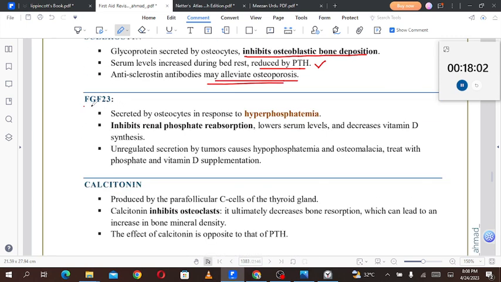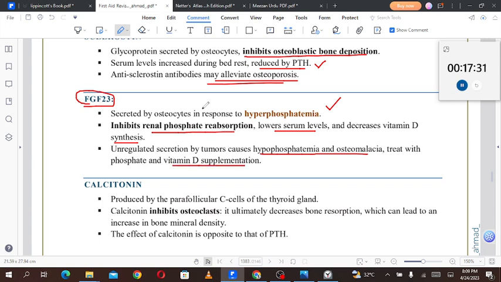FGF23, that is fibroblast growth factor 23, is secreted by the osteocytes in response to hyperphosphatemia. It inhibits the renal phosphate reabsorption, lowers the serum levels and decreases vitamin D synthesis. Unregulated secretion by the tumor causes hypophosphatemia and osteomalacia. Treat with phosphate and vitamin D supplementation.